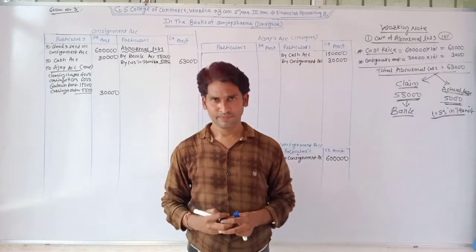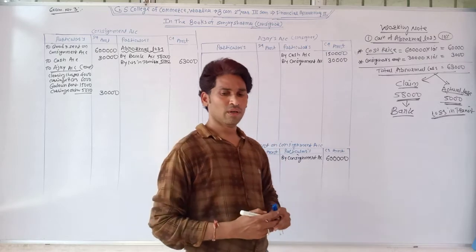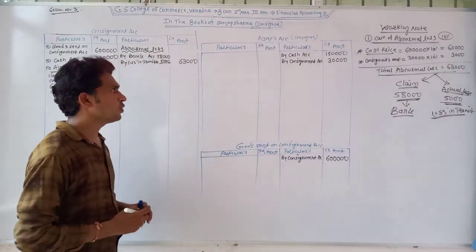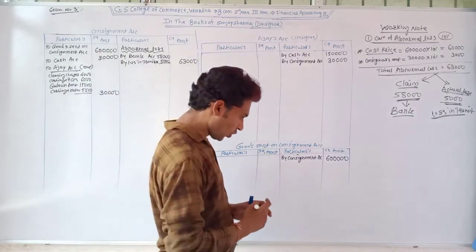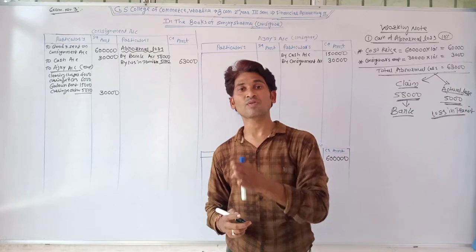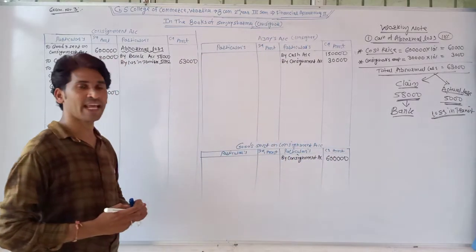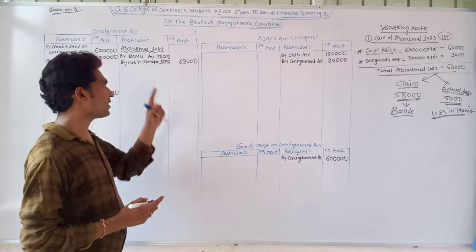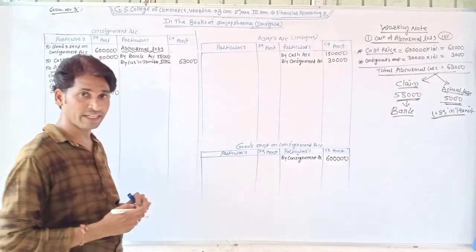Ajay sold. It means the consignee sold some goods for rupees 5,10,000 on cash. At the time the consignee sold the goods on cash, the consignor passed the journal entry.